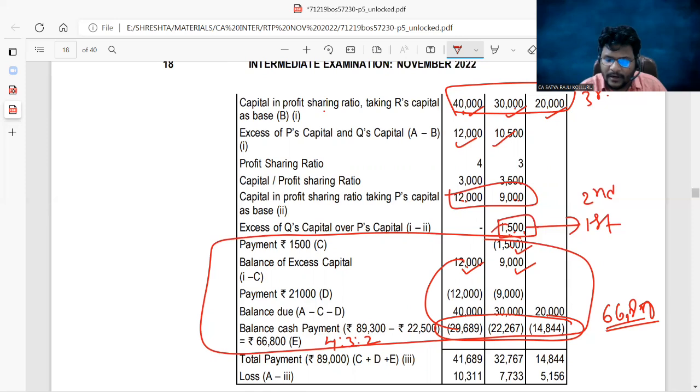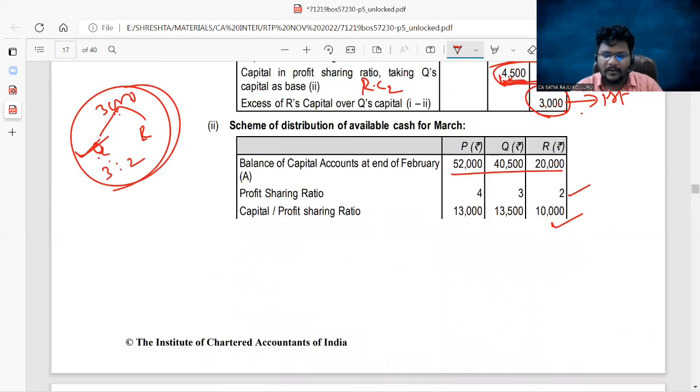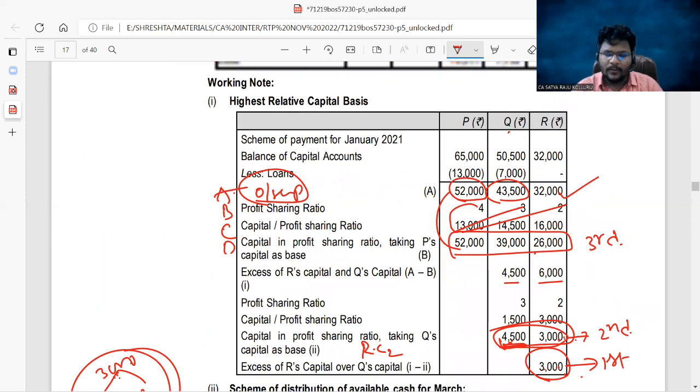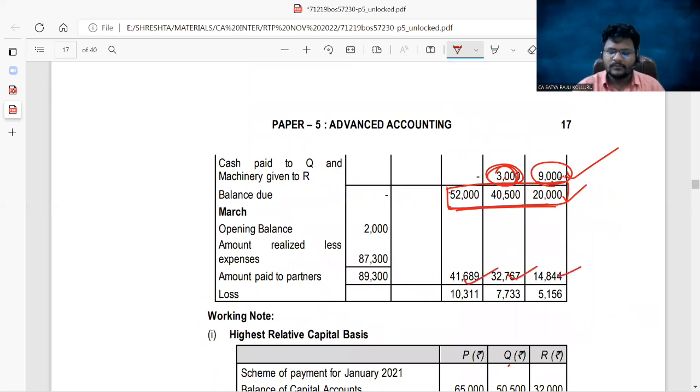For Q, 1,500 plus 9,000 plus 22,267. For R, only 14,844. So these are the final payments you made to PQR. The same payments they mentioned in the main statements here. So this is the loss they are getting while compared with their outstanding capitals. This is the problem under highest relative capital method.